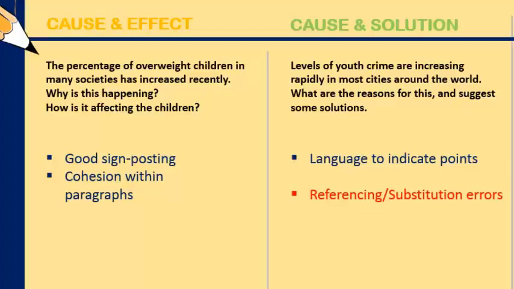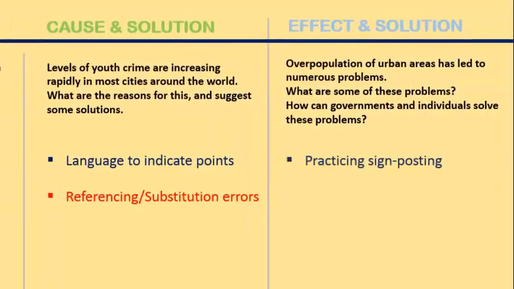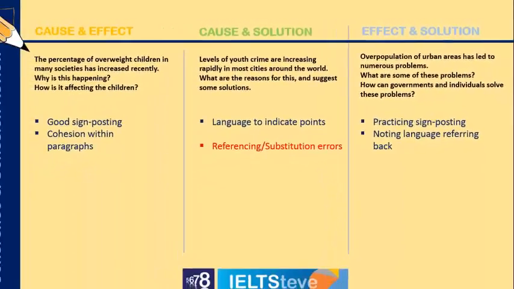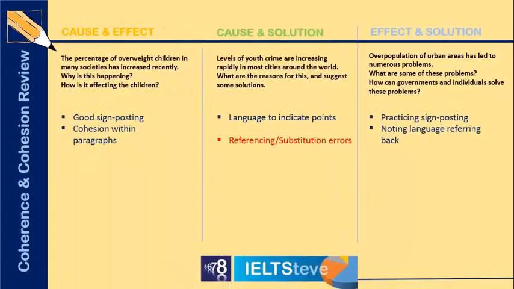In the effect and solution, you had a chance to practice signposting. So again, it was very similar to the cause effect essay. And then you noted language referring back, the referencing and substitution. So again, as we'll be doing in task 1, when we practice task 1 writing, we're focusing on specific points. You can go through and have a look at these things in the other essays as well. Look and think if you think there was too much referencing, or what other words you can use.